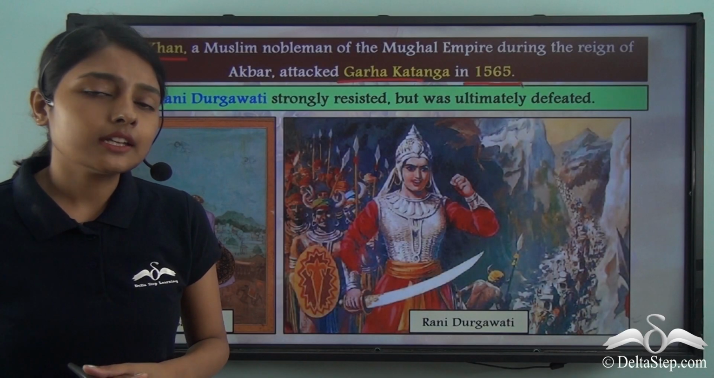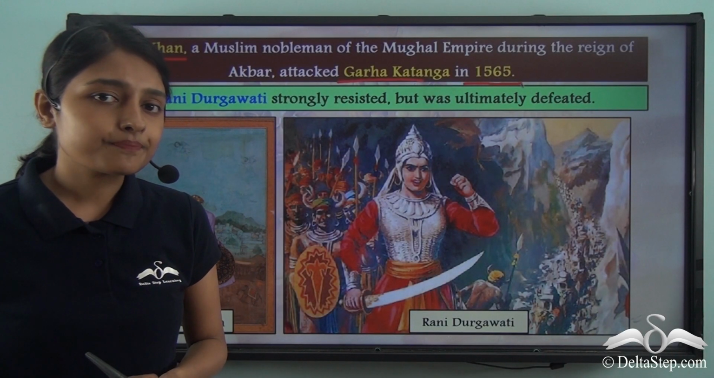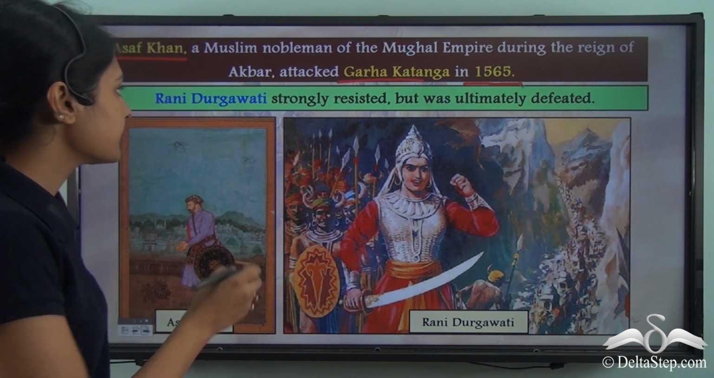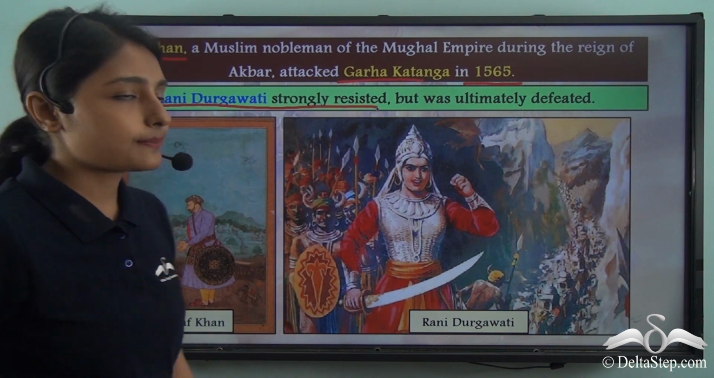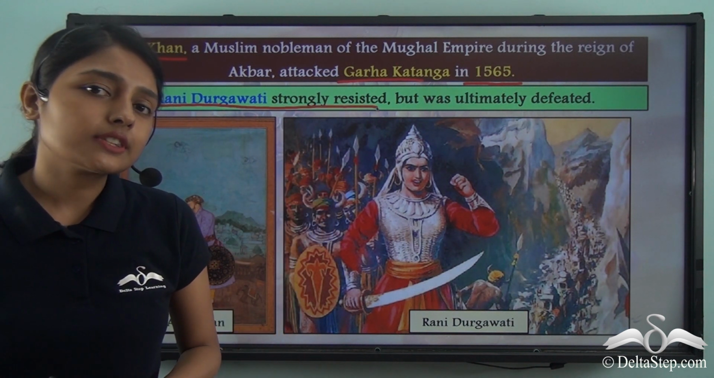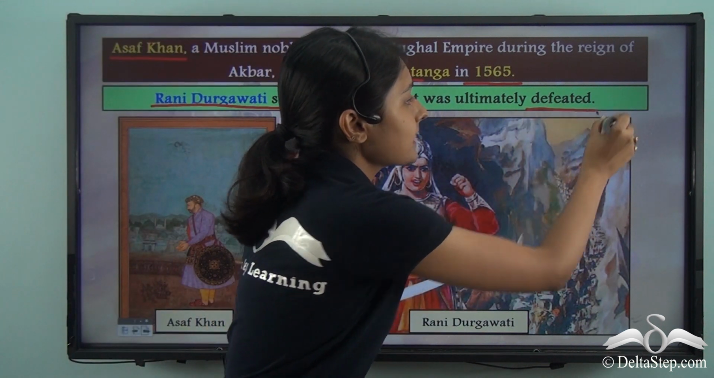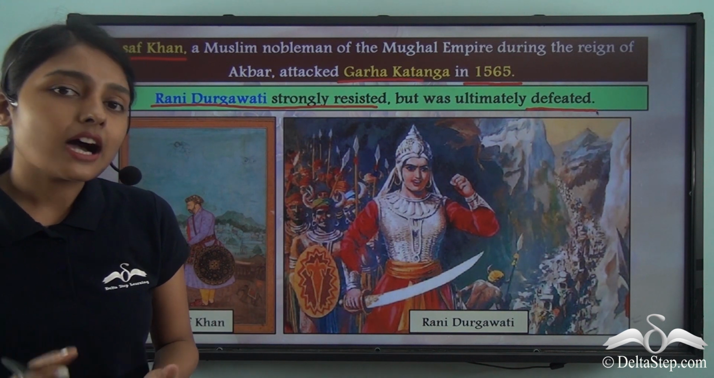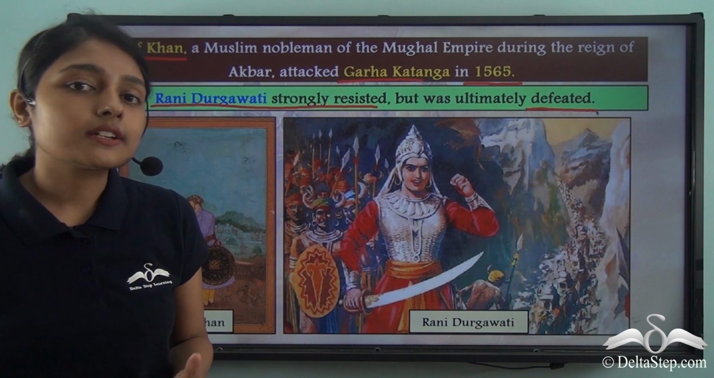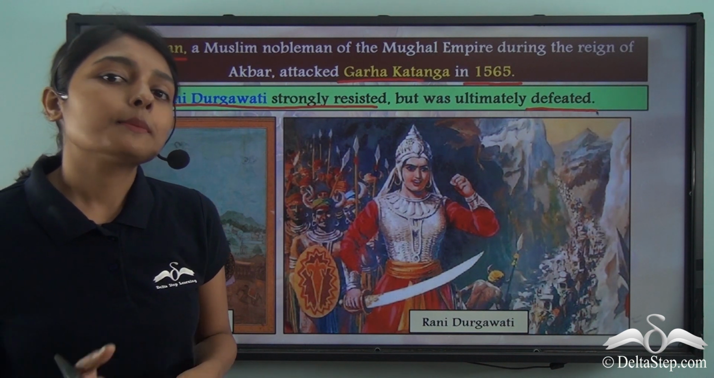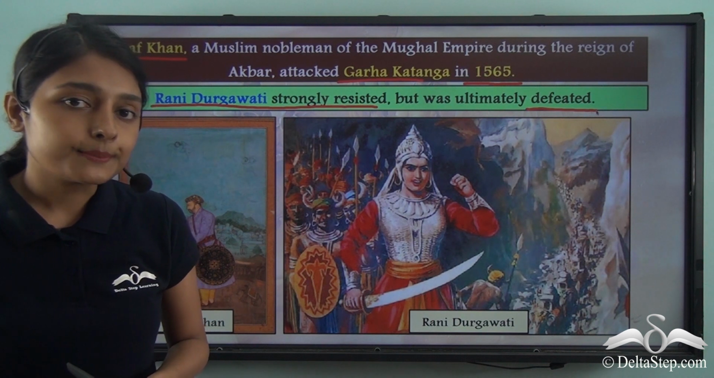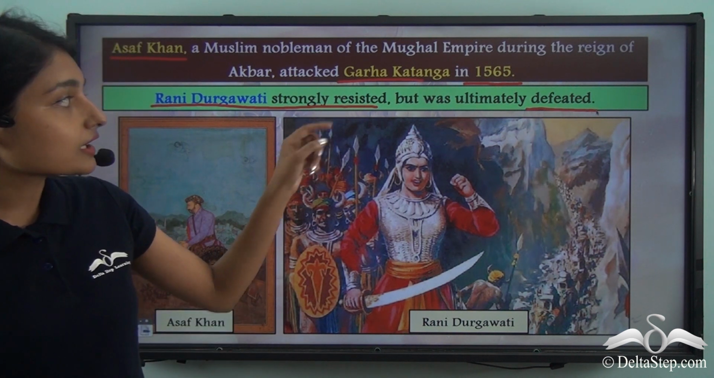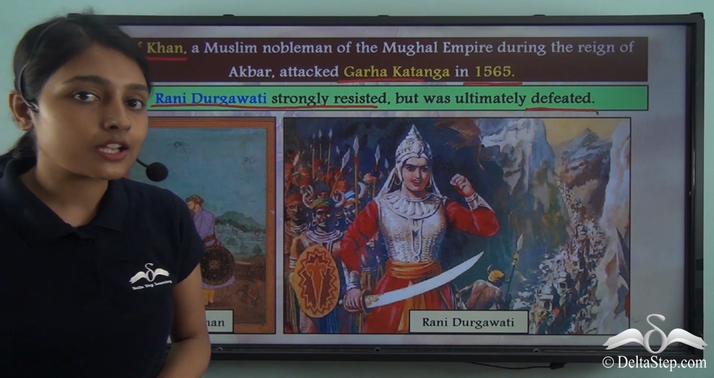Do you think that Rani Durgavati surrendered very easily? Definitely not, because she was a fearsome ruler, which is why she strongly resisted. But unfortunately, Rani Durgavati was ultimately defeated at the hands of Asaf Khan and the Mughal Empire at large. And after Rani Durgavati was defeated, it was her son Bir Narayan who fought but was again defeated by the Mughal Empire. So this now means that the Mughal Empire attacked and defeated Rani Durgavati and Garha Katanga at large.